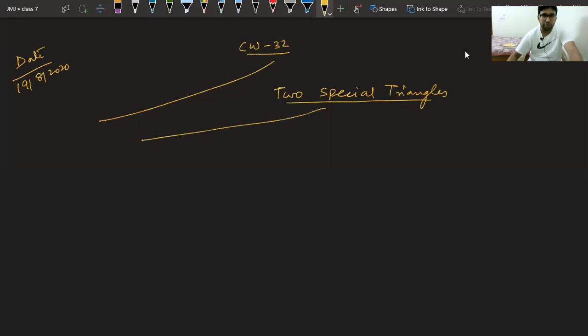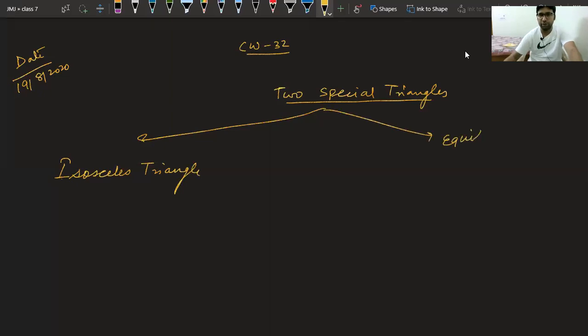First one is isosceles triangle, and second is equilateral triangle.